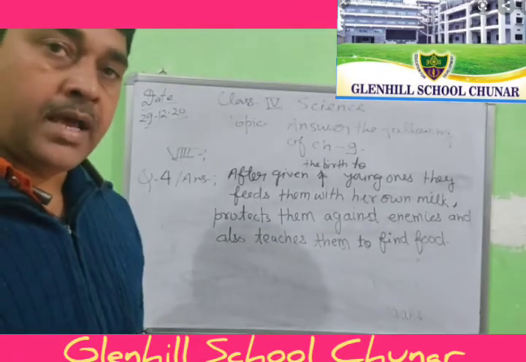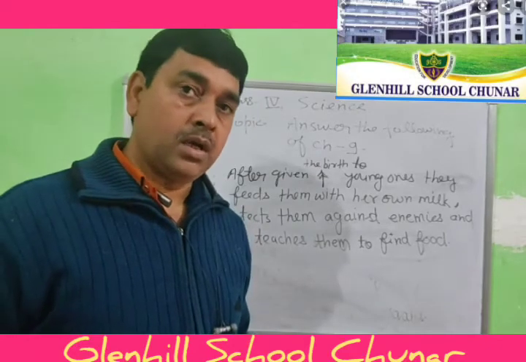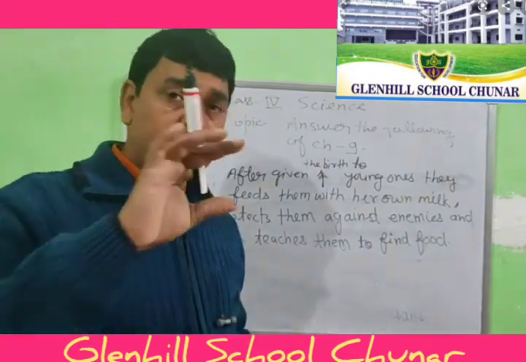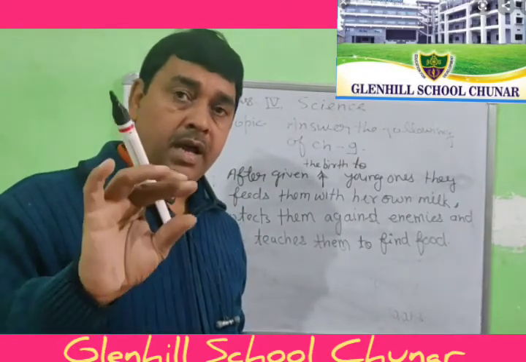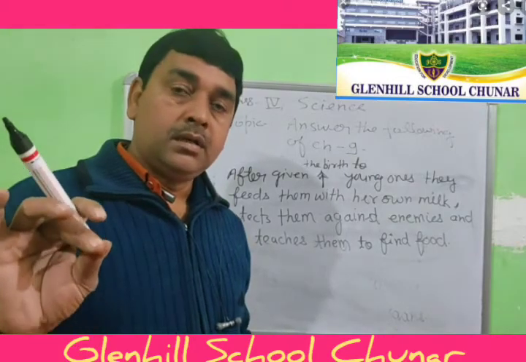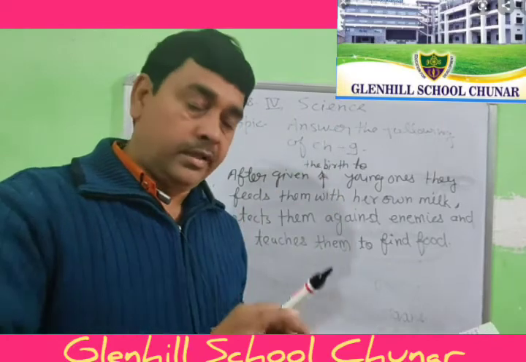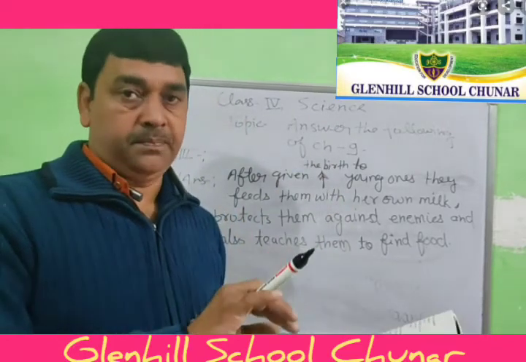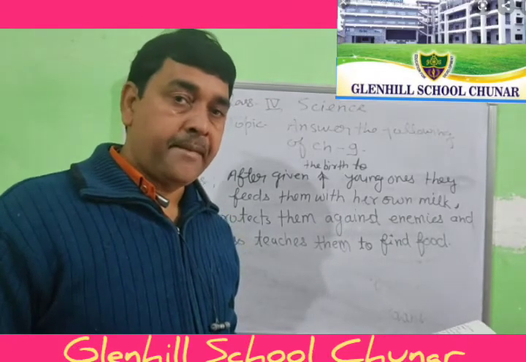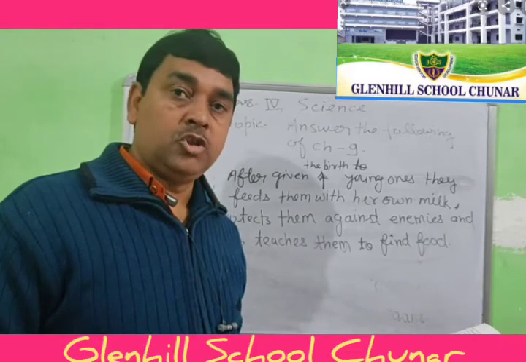Cut small square pieces of paper, draw the life cycle of the frog and paste step by step up to the adult frog. You can also make the diagram in a chart paper.